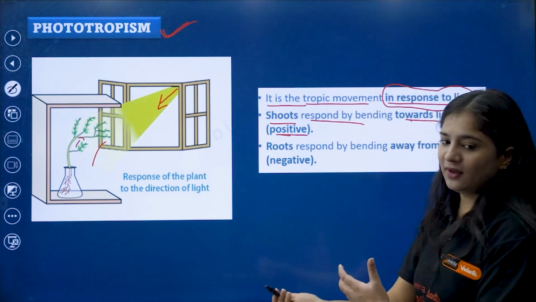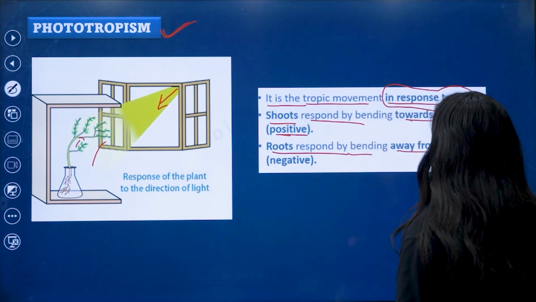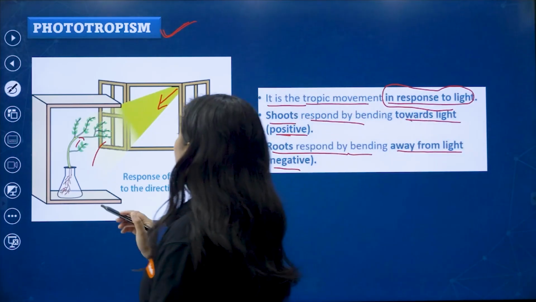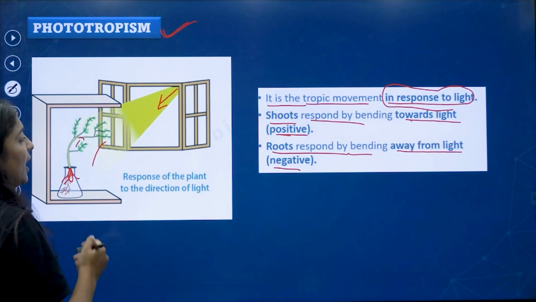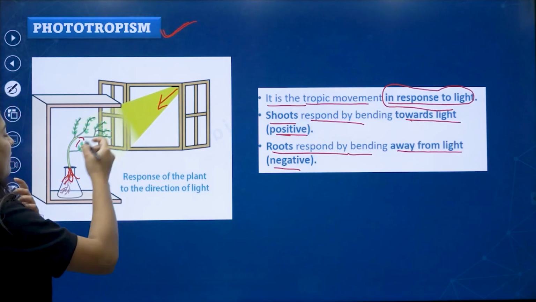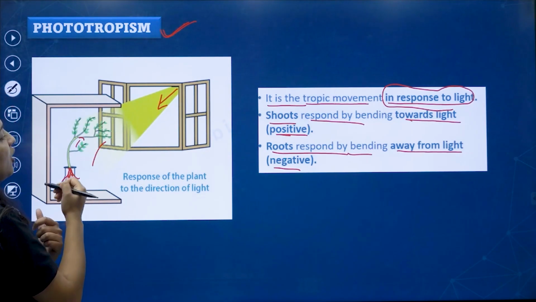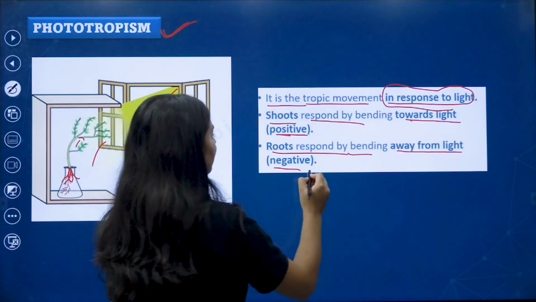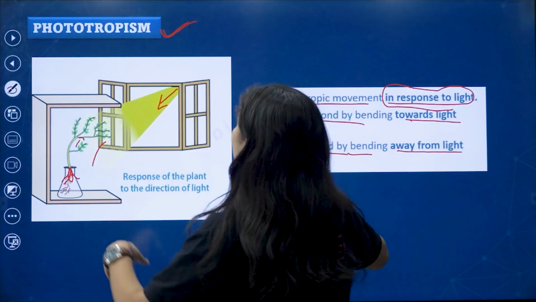That is called positive. And the root responds by bending away from the light, which is negative. So these are the roots, my dear kids. They are bending away from the sun. They are not bending towards the sun. So that is called negative. That is what I discussed previously.